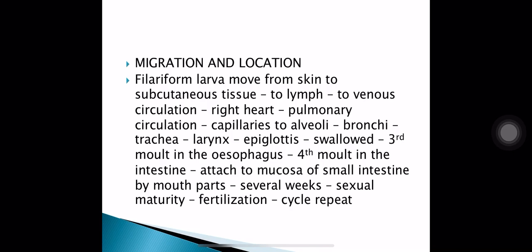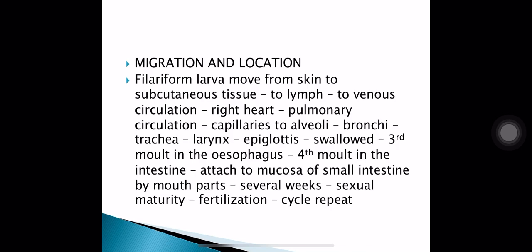They are swallowed and enter the esophagus. The third moulting takes place in the esophagus, then the fourth moulting takes place in the intestine. In the intestine, they grow up into adults. They attach to the mucosa of the small intestine by their mouth parts. And after several weeks, sexual maturity takes place and fertilization takes place, giving rise to eggs, and then the cycle